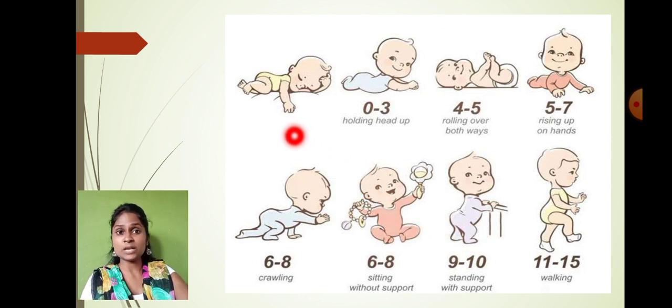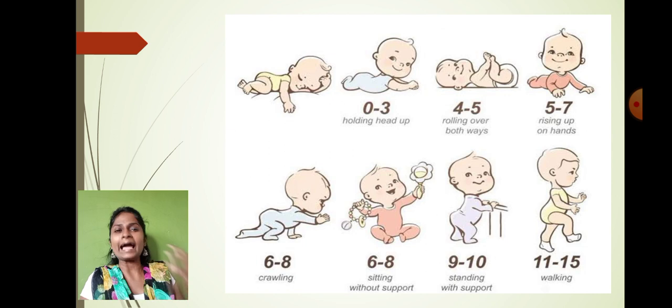In the initial month, the baby is not able to do any activity. Slowly, the baby starts holding its head up. It starts to crawl. Then it will roll over both ways. Then the baby will rise up on the hands. Then the baby will crawl. Then the baby will sit up without any support. Initially with the help of support, the baby will try to stand up. And slowly, without anybody's support, the baby will try to walk and run.